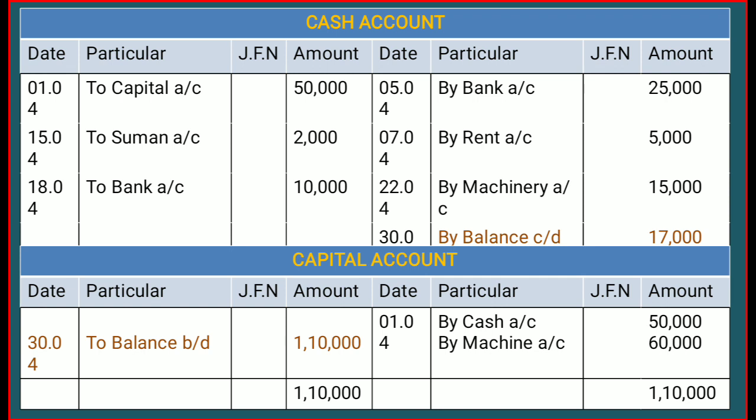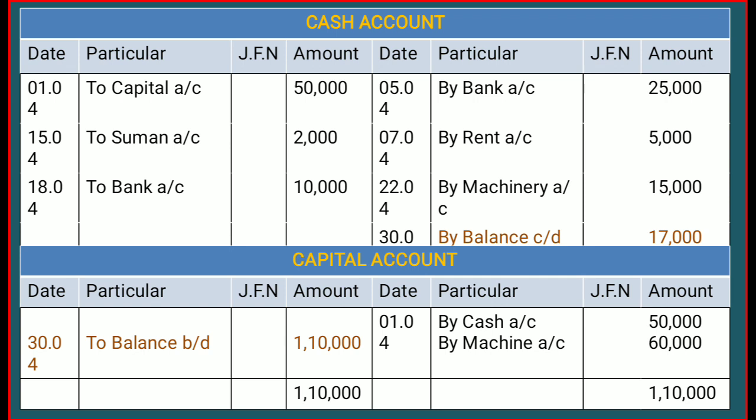So all the 1,10,000 we have to write in the debit side, and there we will write to balance carried down. And there is my mistake of spelling, there we have to write to balance carried down, because the first time when you calculate we write carried down. Once you transfer it, then we write brought down.